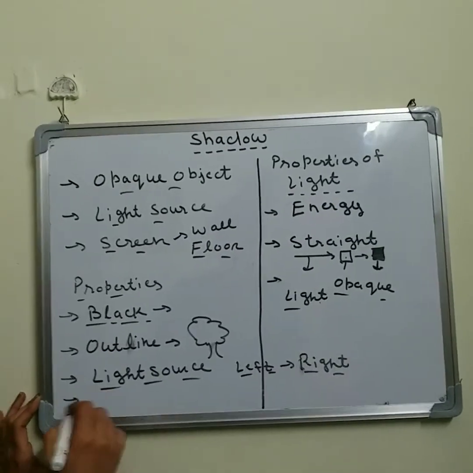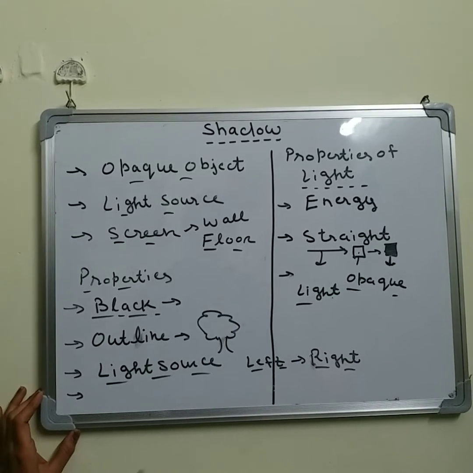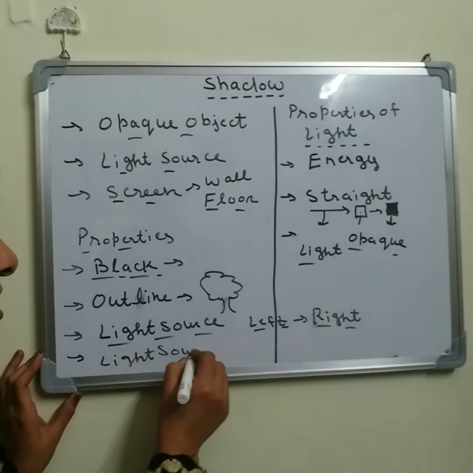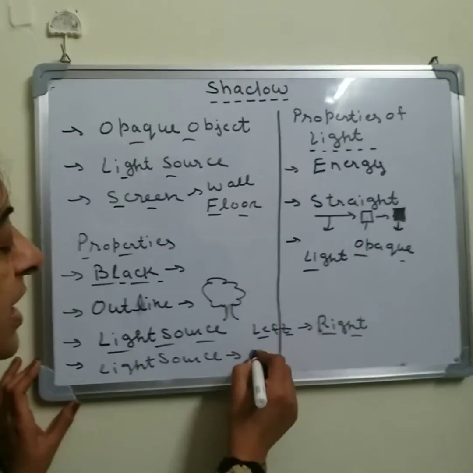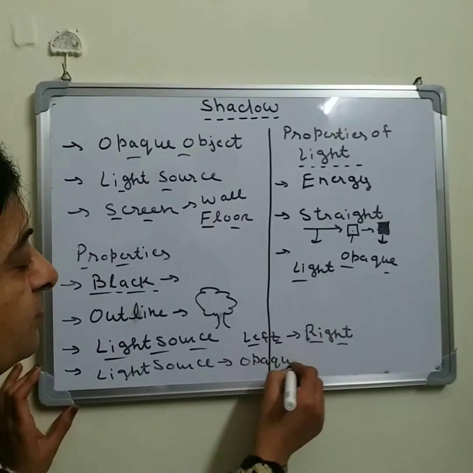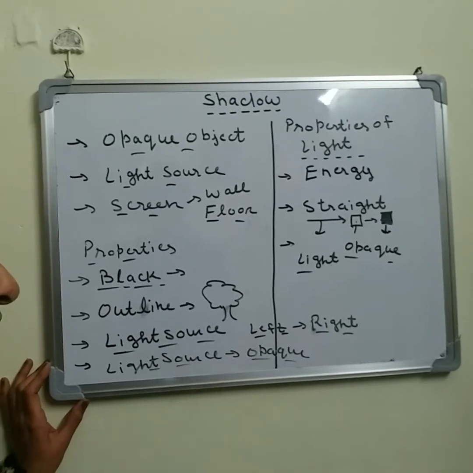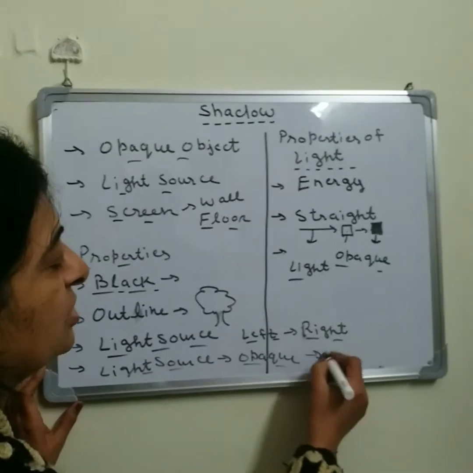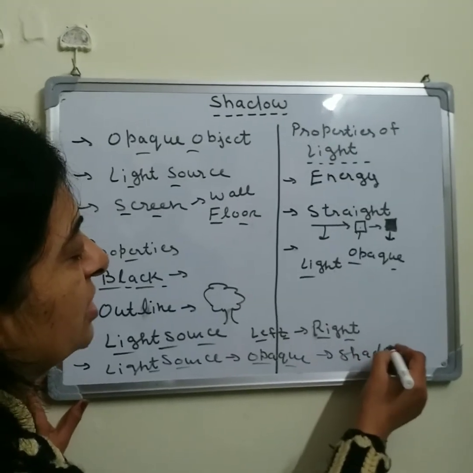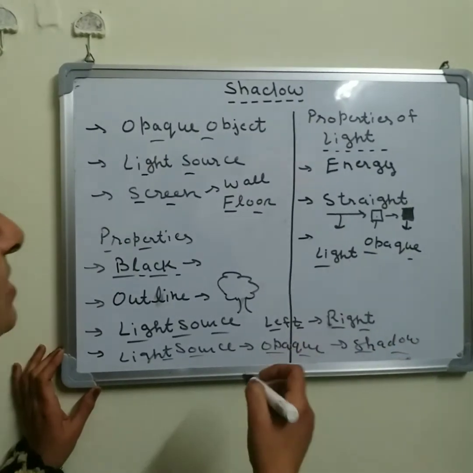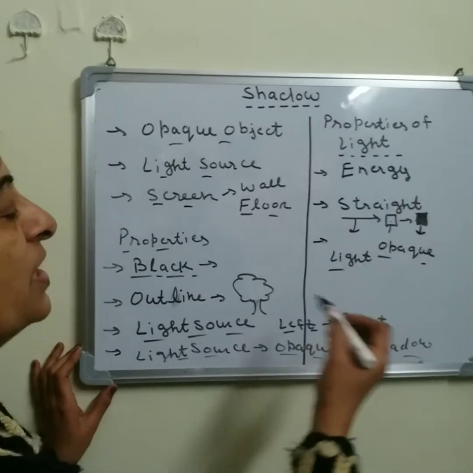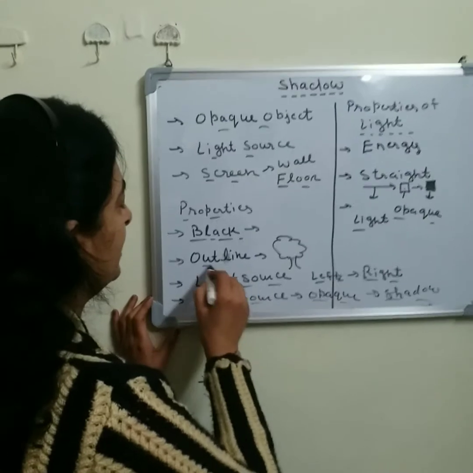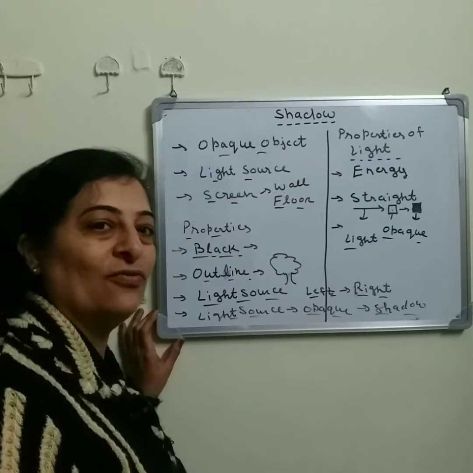And the next one, with the changing position of the light source or the changing position of the opaque object, the position of the shadow also changes. So shadow, which is formed when any opaque object comes in the path of light, is black in color and always shows the outline of an object.